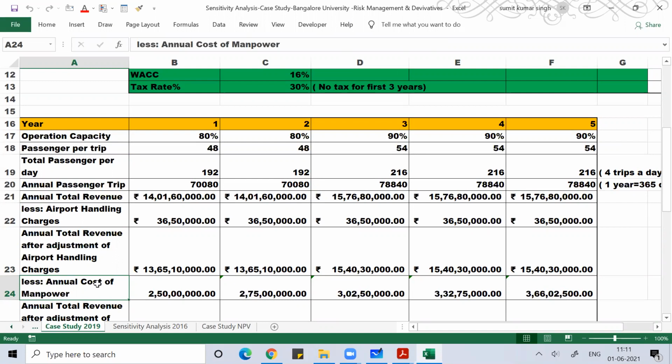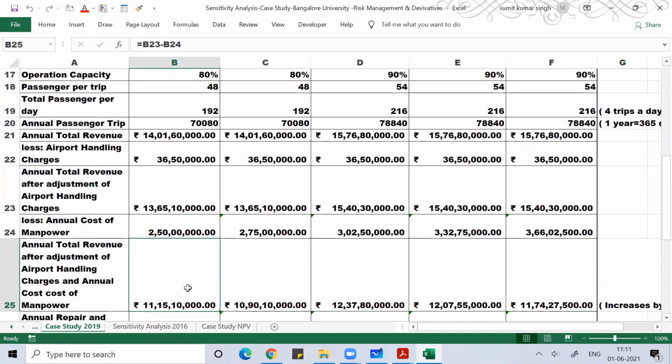Then I deducted the annual cost of manpower, which is increasing 10% every year, because except airport handling charges, all the other components of cost are increasing by 10% every year. I'll deduct that, so then I'll get the annual total revenue after adjustment of airport handling charges and annual cost of manpower. I just deducted both the figures of cost.